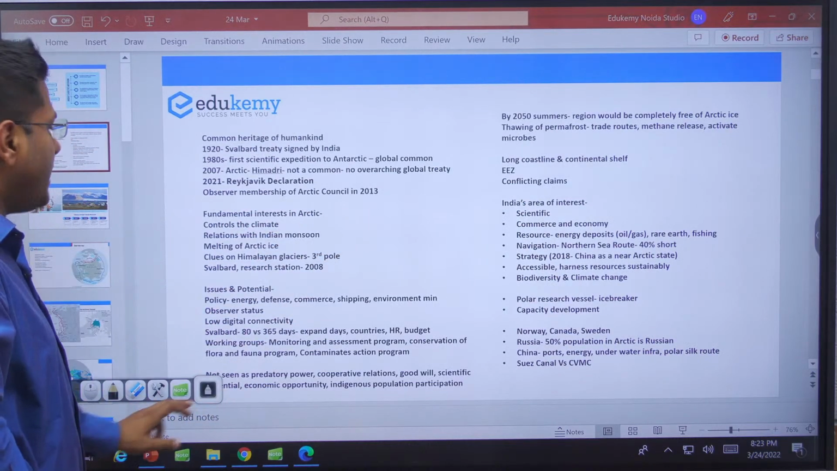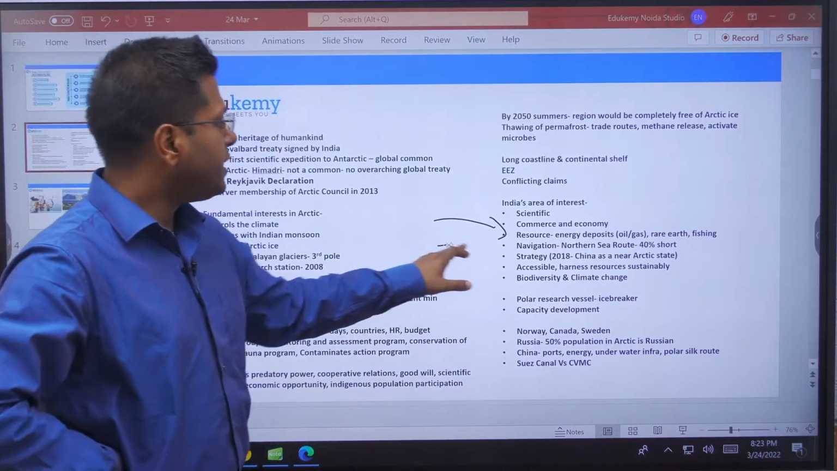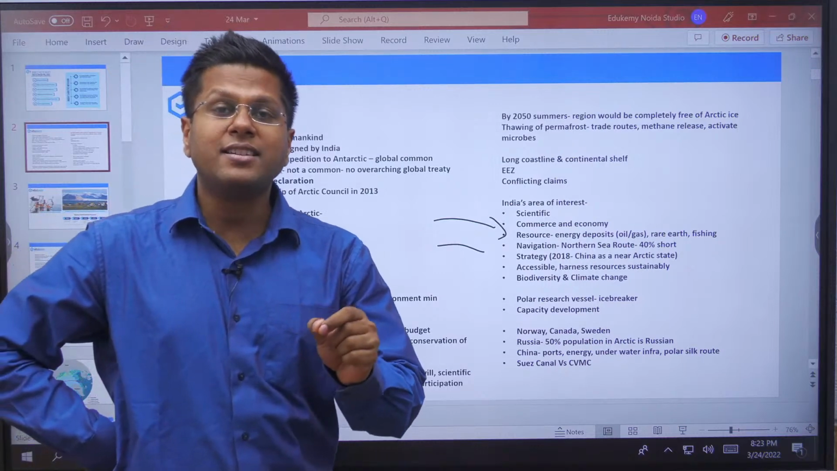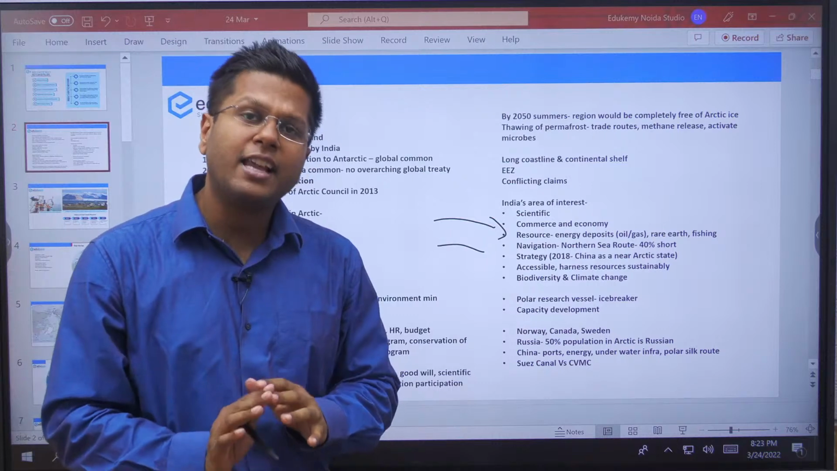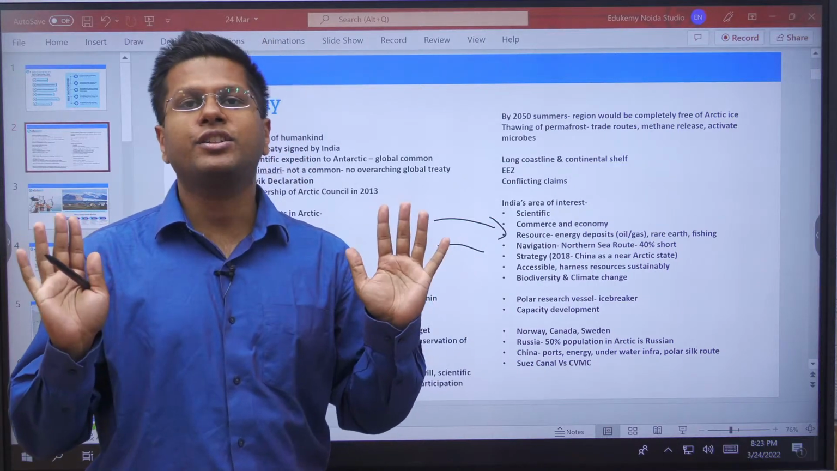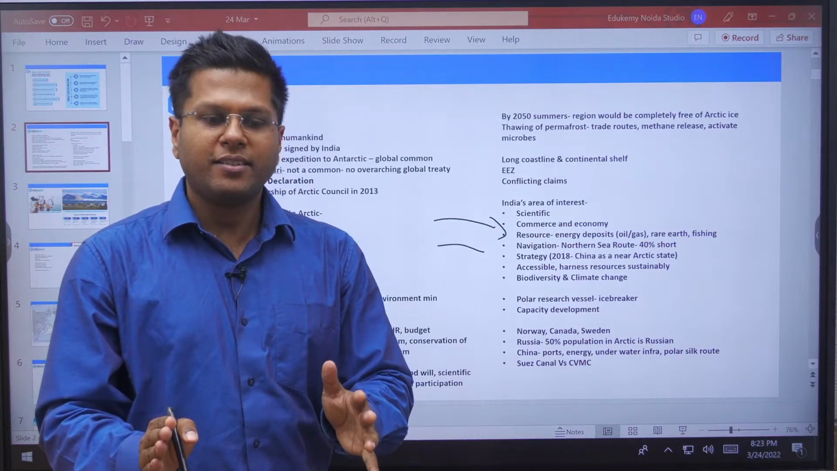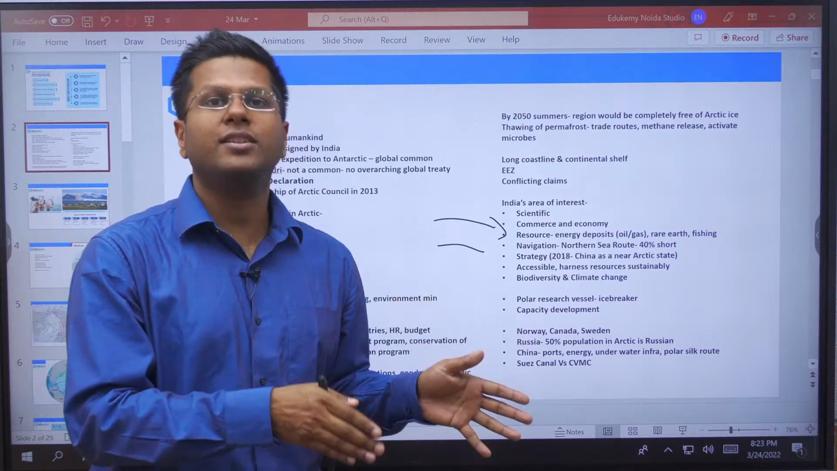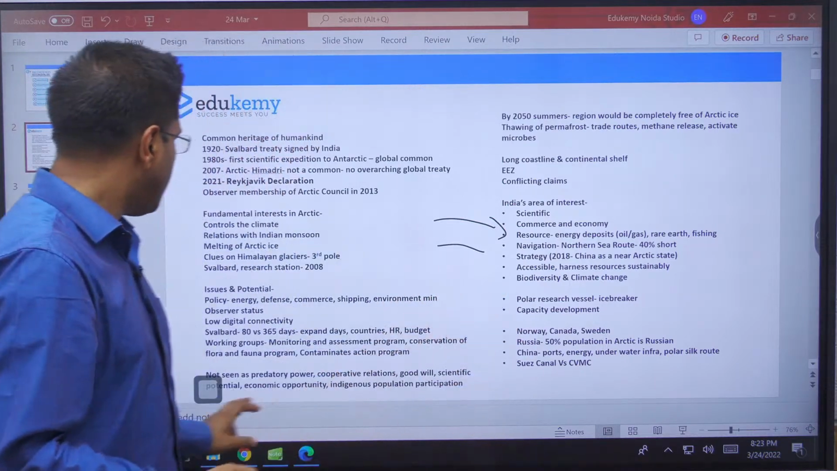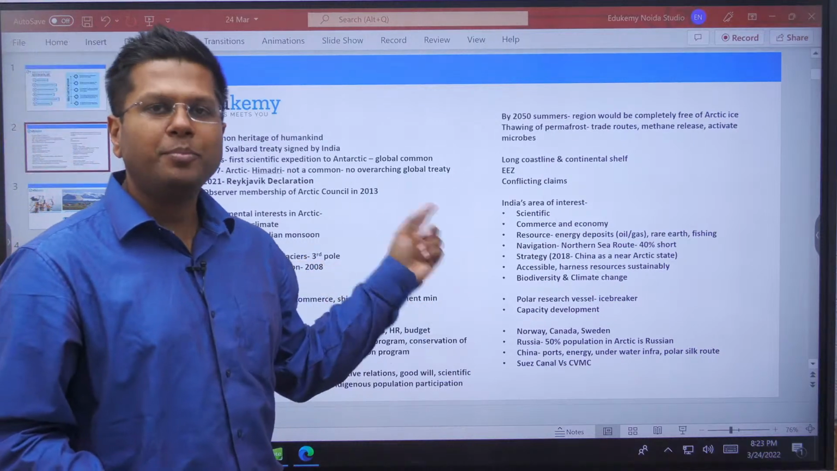Navigation will make the routes shorter. Strategic interest for India. See, China has declared itself a near-Arctic nation. It is not in the Arctic. It has declared by itself that we are a near-Arctic nation. So if China is trying to develop its potential, so is Russia, and so should India. So is the USA.